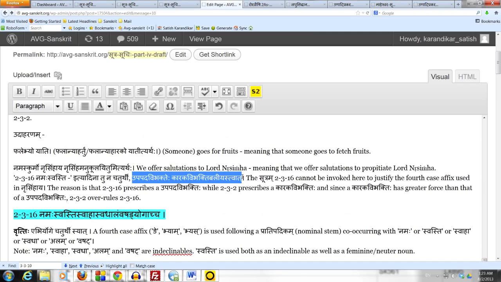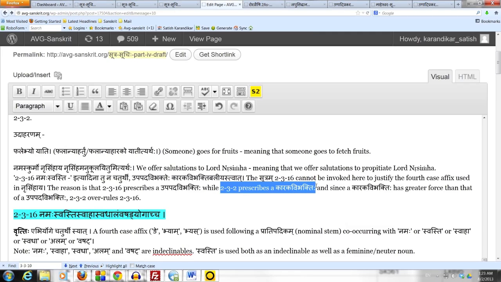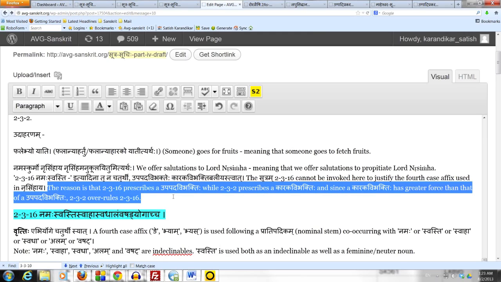The reason is that 2.3.16 prescribes the upapada vibhaktihi, a vibhakti governed by a term which is in conjunction, which is nearby, as opposed to 2.3.2 karmani dvitiya, which prescribes a karaka vibhaktihi, a vibhakti governed by a verb or verbal derivative. And since a karaka vibhaktihi has greater force than that of an upapada vibhaktihi, 2.3.2 overrules 2.3.16. Hence 2.3.16 cannot be invoked here to justify the fourth case affix in Nrsimhaya.